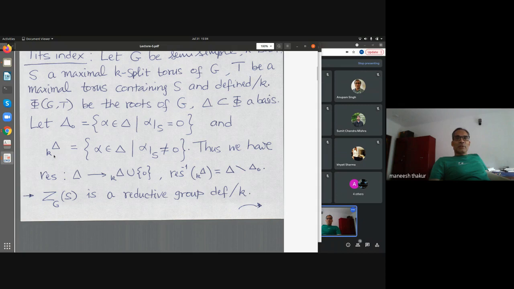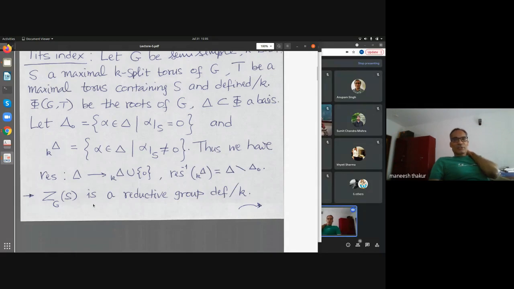And delta minus delta naught, so this is a notation borrowed from the standard paper of Borel and Tits. You will see these kinds of notations in Tits's paper or the Borel-Tits paper. These are all those simple roots which do not vanish on S. Then we can look at this restriction map and so on.